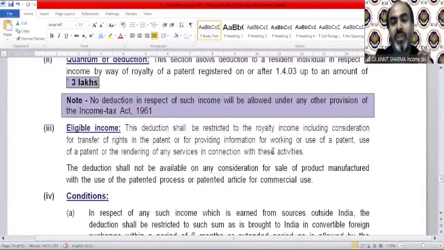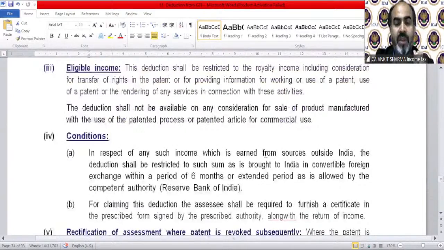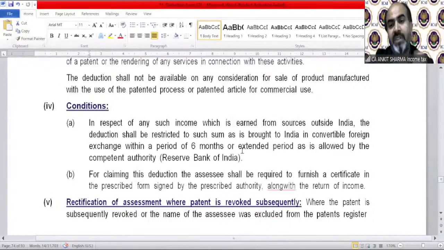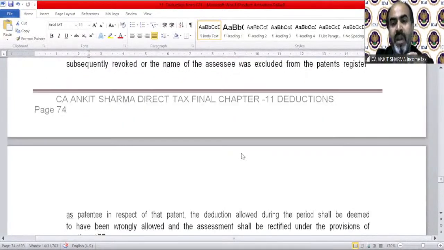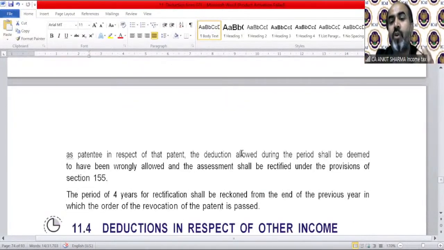Eligible income, this deduction shall be restricted to the royalty income including consideration of transfer of right in the patent or for providing information for working or use of a patent. The deduction shall not be available on any consideration for the sale of product, etc. In respect of such income which is earned from source outside India, the deduction shall be restricted to a sum brought to India within 6 months. Rectification assessment, where patent is revoked subsequently, the amount you will claim as deduction is going to be taxable.